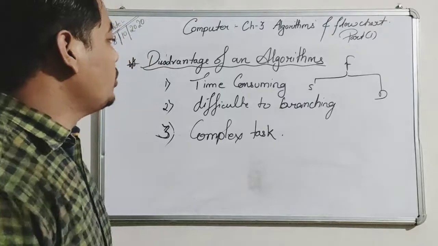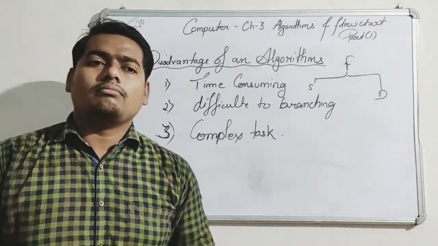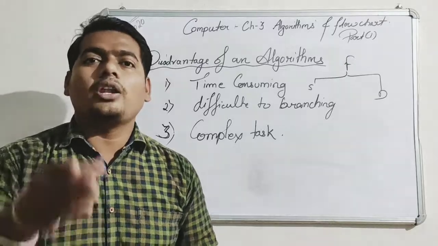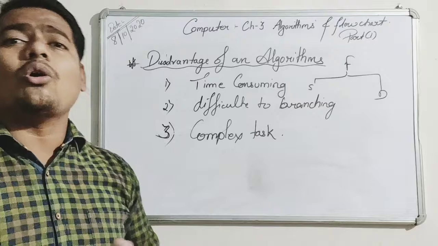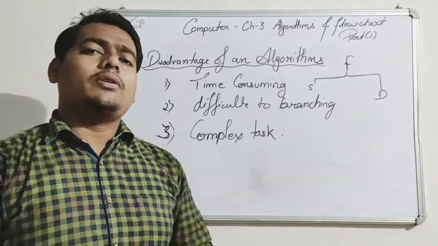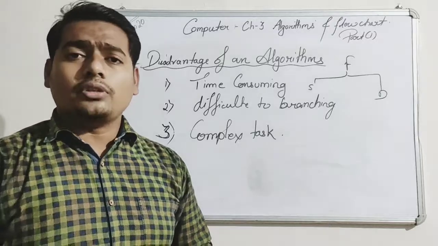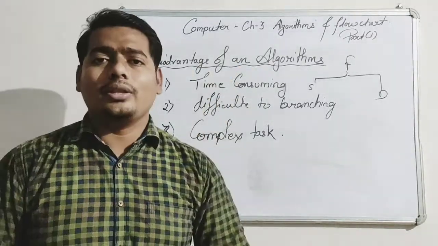And tasks which have so many things, for example, if you call a cycle mechanic to repair your car, is it possible for him to repair it? No, for him it is a complex task. Even if you tell him to do this and do that, he will not be able to do it. This way complex tasks cannot be done in an algorithm.